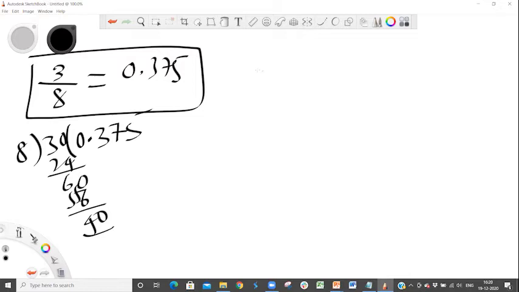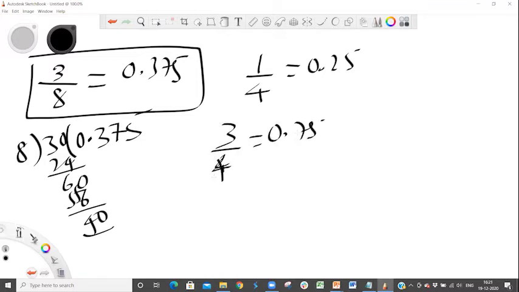And because this is easy, you're expected to remember some of these values. So 3 by 8 is 0.375, or 1 by 4 is 0.25. Or let's say 3 by 4 is 0.75. So this is one of the beginning activities, preparatory work that you need to do if you want to do well in approximation based questions. Your knowledge of fractions and decimals and conversion from one to another should be very good.